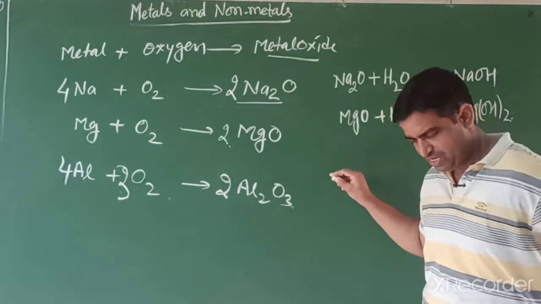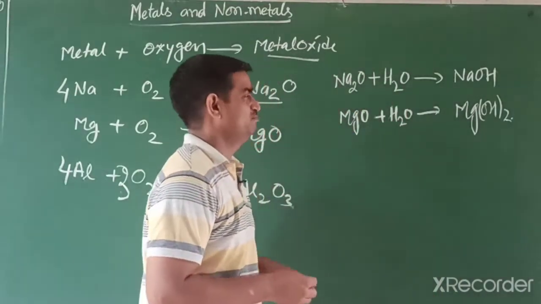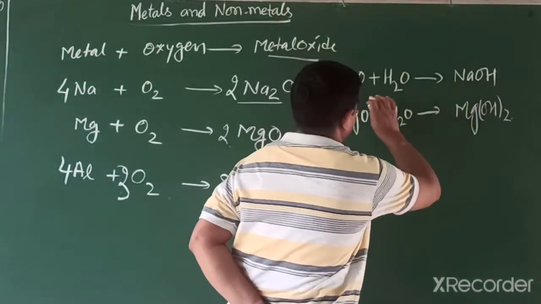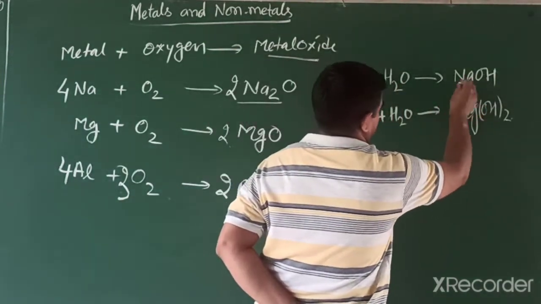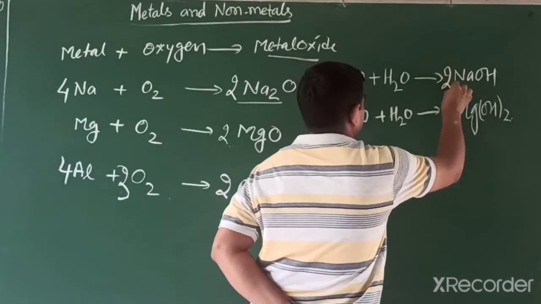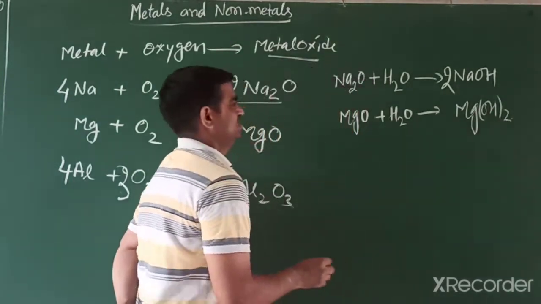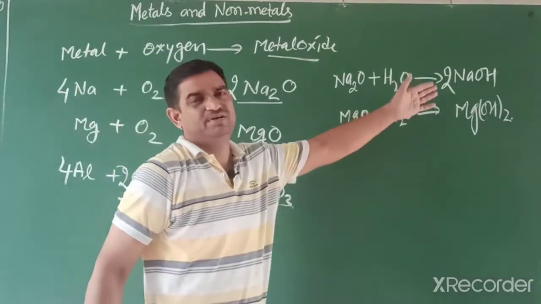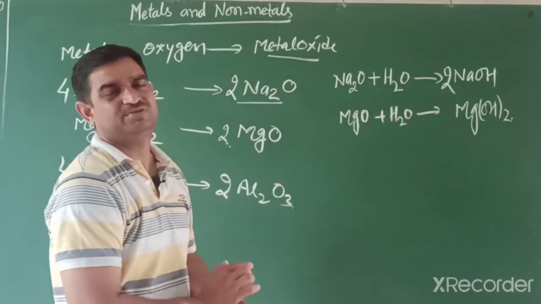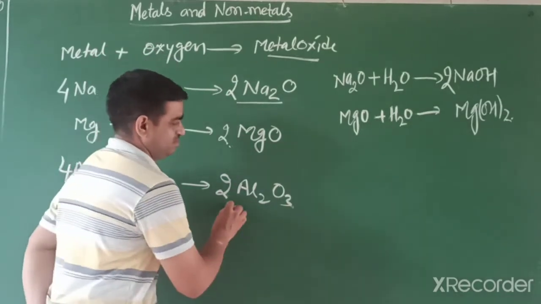Another one, aluminium oxide. Aluminium oxide is amphoteric, these others are basic. So we can balance the reaction: sodium 2, hydrogen 4. So you write like this, sodium hydroxide, and magnesium hydroxide is balanced. And when we apply litmus paper, red litmus changes into blue litmus, because they are basic in nature.